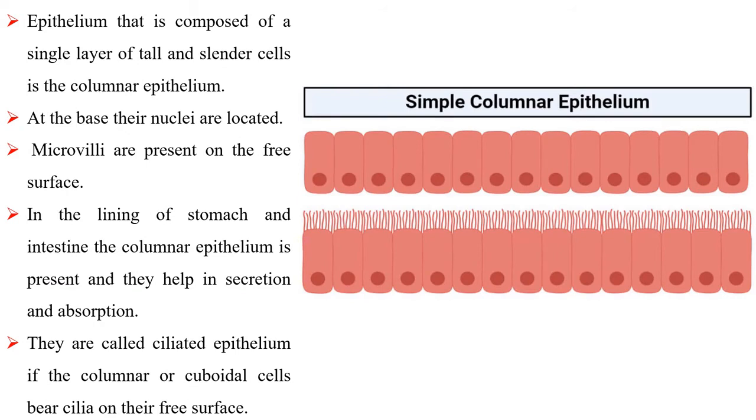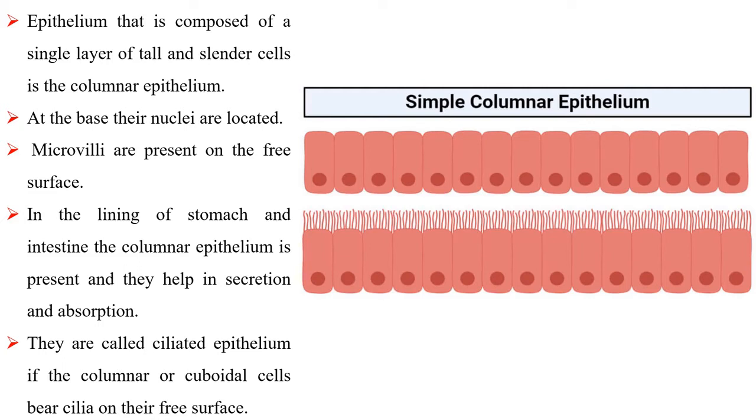Epithelium that is composed of a single layer of tall and slender cells is the columnar epithelium. Their nuclei are located at the base. Microvilli are present on the free surface. Columnar epithelium is present in the lining of the stomach and intestine, and it helps in secretion and absorption.